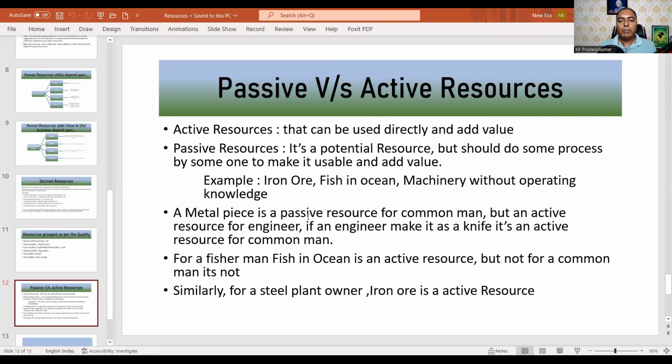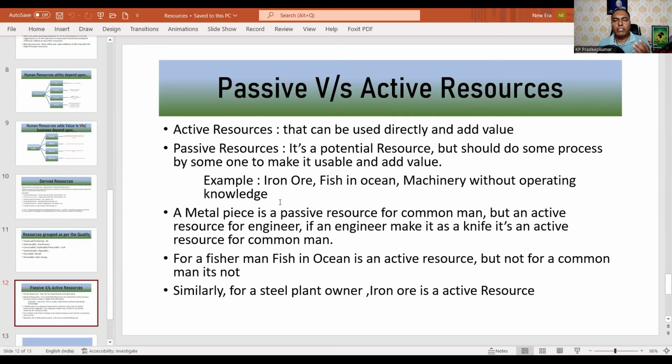Another example is a metal piece, which is a passive resource for a common man. I have a metal piece, and I may not be able to use it for a certain purpose. So an engineer or a blacksmith comes and makes it into a knife. It can then act as a resource for the common man, so it's an active resource for him. Otherwise, it's an active resource only for that blacksmith.